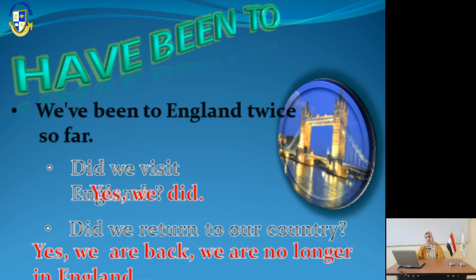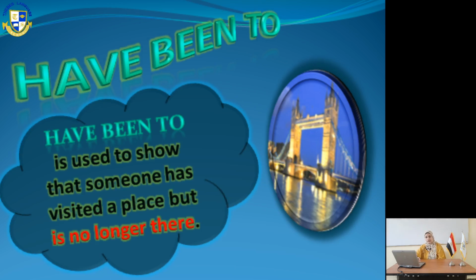Yes, we did. Did we return to our country? Yes, we are back. We are no longer in England. Remember that we can use have been to and has been to. She has been shopping or she has been to the cinema. She came back. Okay, then slide number 16.